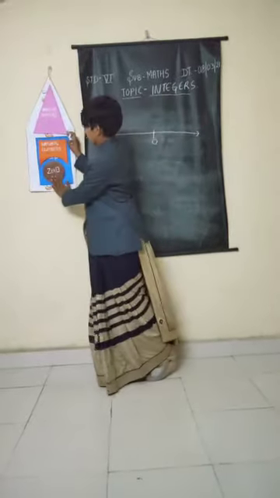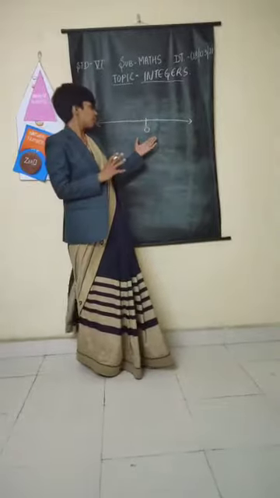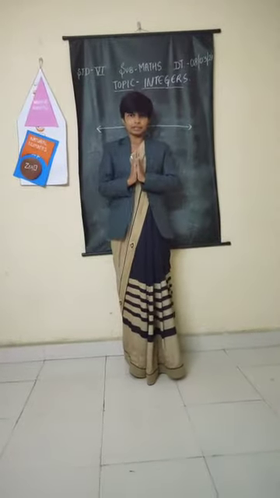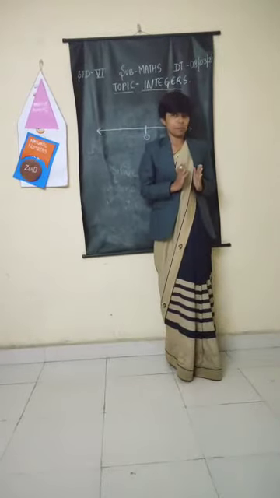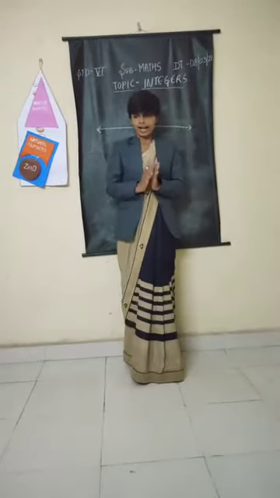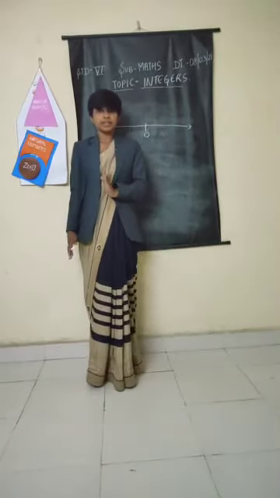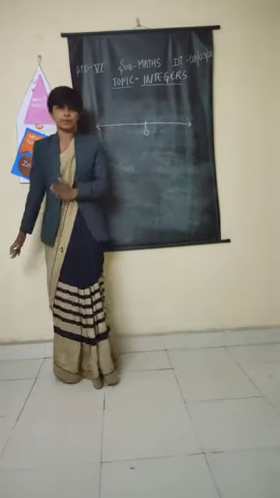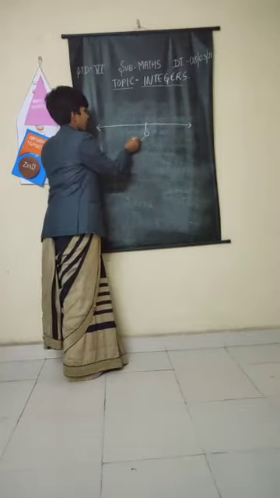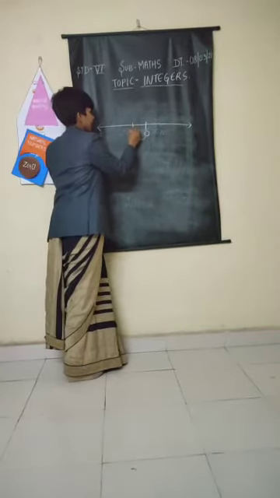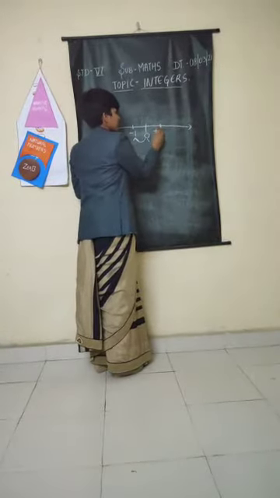Just assume I am 0 in the middle. As I move this side, this is a positive number. This was 0. As I move this side, this is a negative number. When I am moving one step, it is -1. When I am moving two steps, it is -2. Whenever I am going one step here, it is -1. And as I am moving one step over here, it is +1.